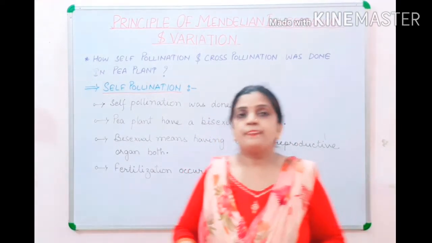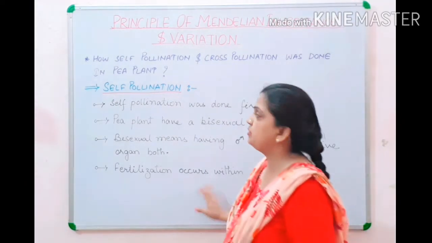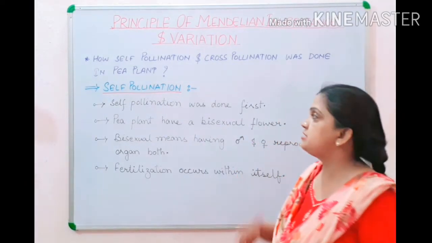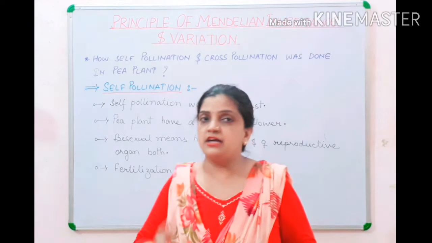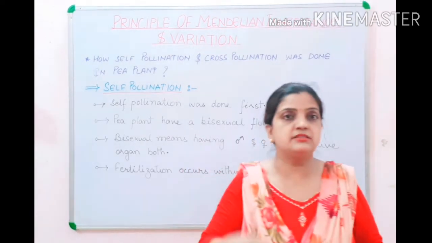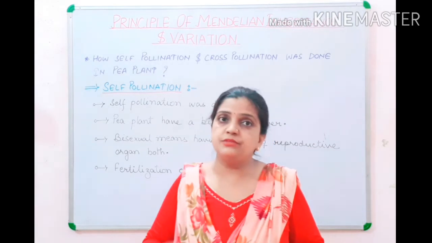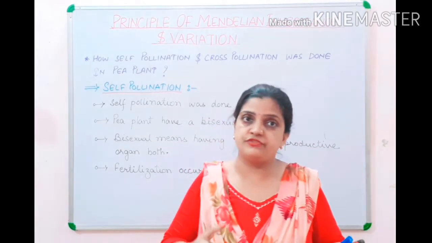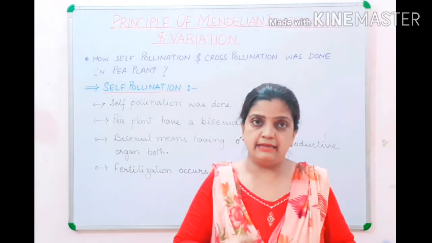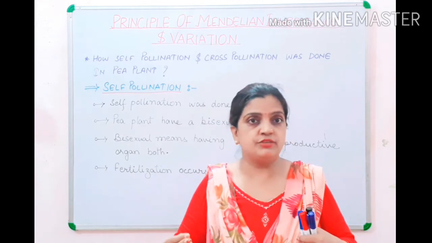Now children, if I start with self-pollination, you know that self-pollination means transfer of pollen grains within the same flower to the pistil. What is pollination? Pollination is a process of transfer of pollen grains from the anther to the stigma of the pistil.